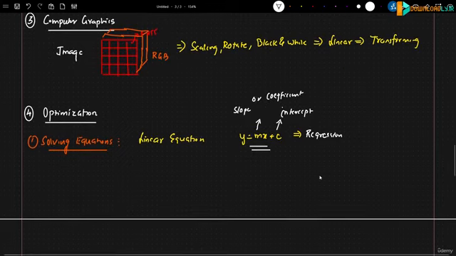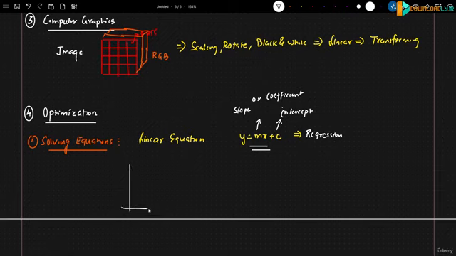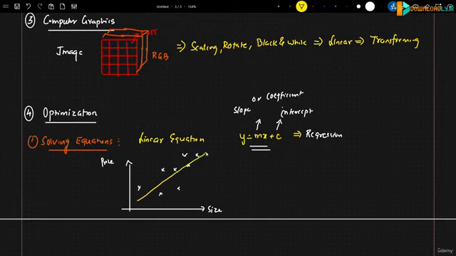Now, just to give you an example, let's say I have a data set. Here I have the size of the house, and here I have the price of the house. Let's say I have a lot of different data points. Our main aim is to draw a best fit line such that it will take any input, any size, and be able to predict the house price.